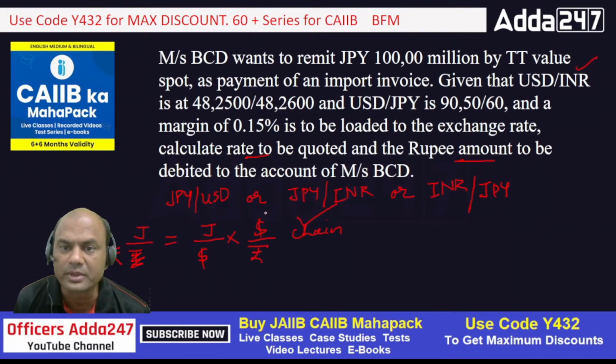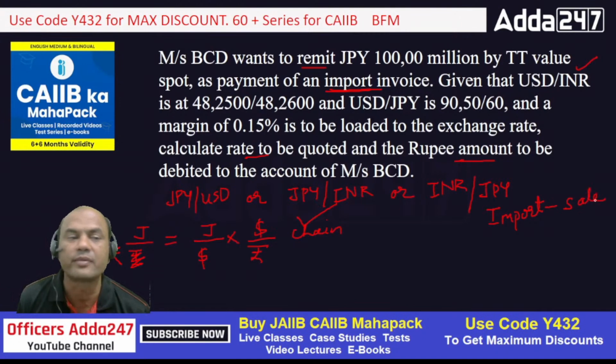So one point I am having directly: dollar to rupees I am having it immediately. But which should I use? Left side or right side? What is the question? Wants to remit JPY for import invoice, import transaction. Import means currency is to be sold, always remember.